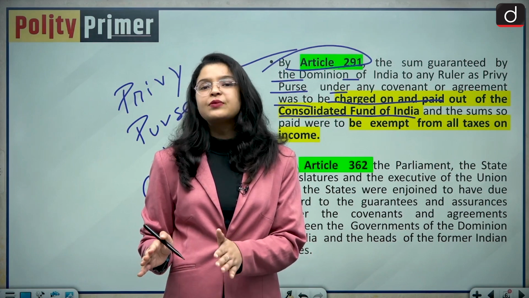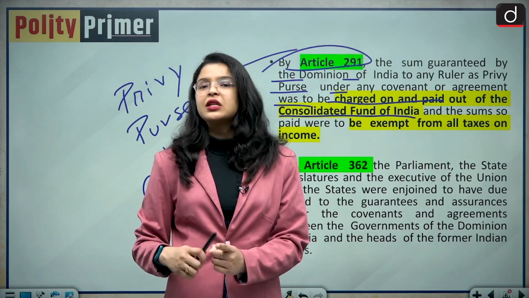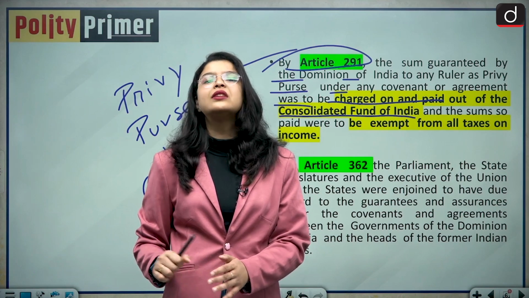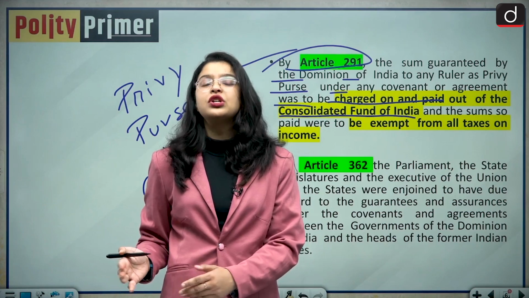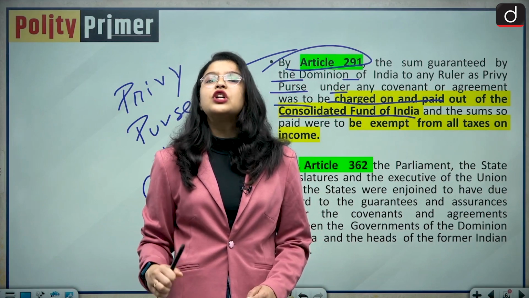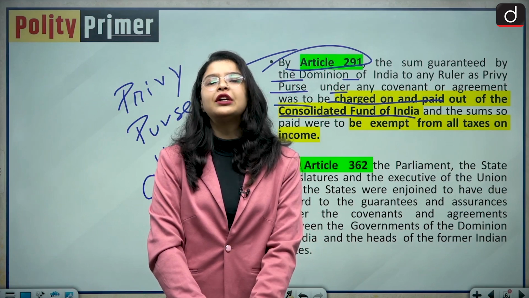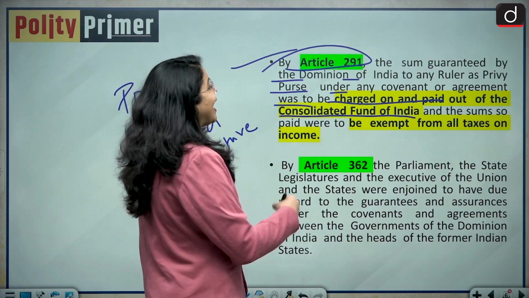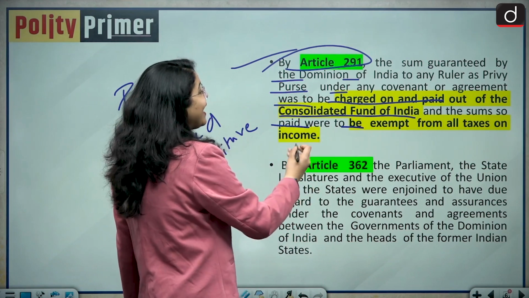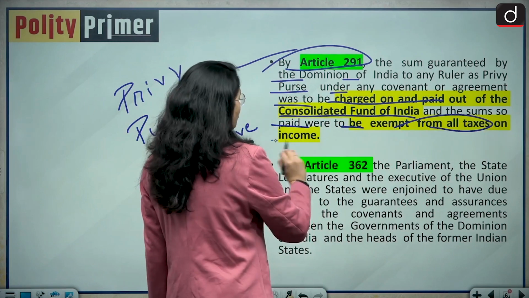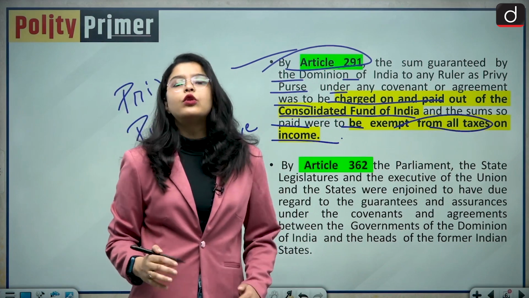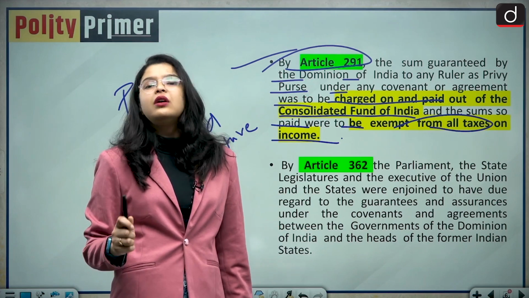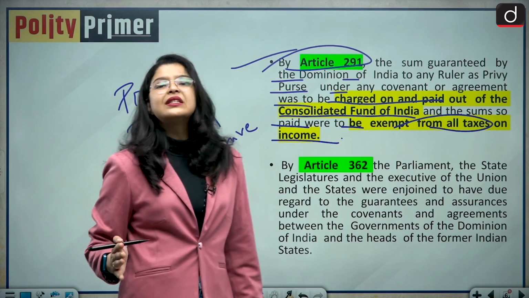There are some charged expenditures on the Consolidated Fund of India, examples being the salary and allowances of the President of India, the Vice President of India, and the salaries of Supreme Court judges, High Court judges, etc. All of these are charged expenditures on the Consolidated Fund of India, and Parliament does not have the right to vote upon them. Sums so paid were to be exempt from all taxes on income. So basically it was tax-free income. Privy Purse was tax-free income given to the erstwhile rulers of the princely states.